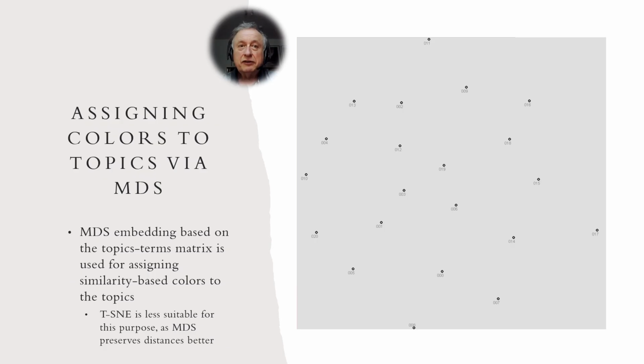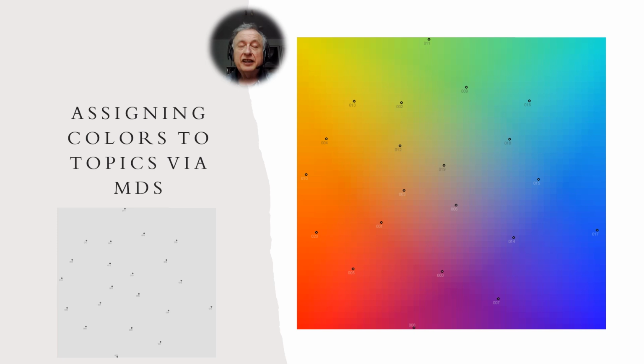To study the distribution of topics in the space, let us assign colors to them. We assign colors to the topics so that the similarity of colors denotes the similarity of topics. We use MDS embedding for this purpose. t-SNE that we used in the previous step is less suitable, as MDS preserves large distances better. Having an embedding, we distribute a 2D cube diagonal cut color map over it and then pick colors for the topics according to their positions in the embedding space.